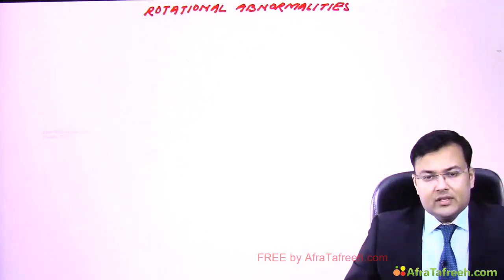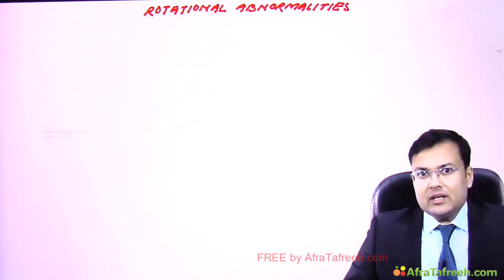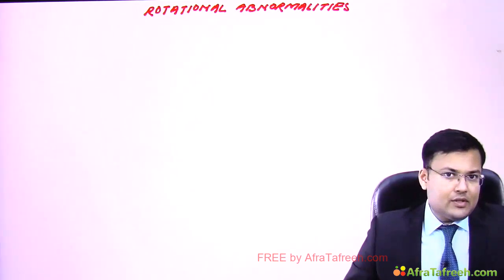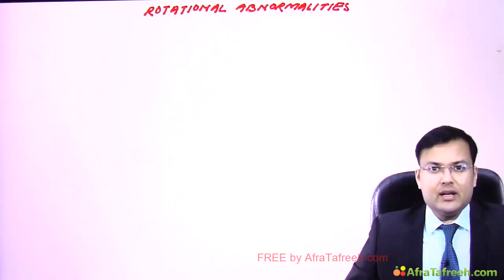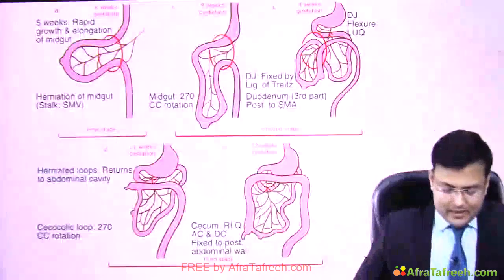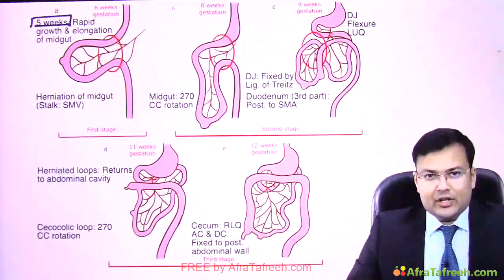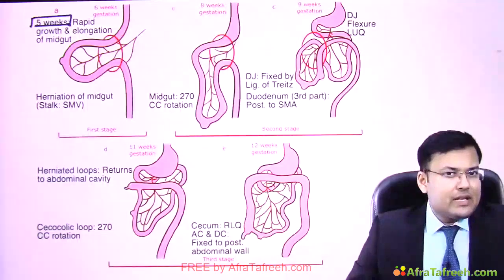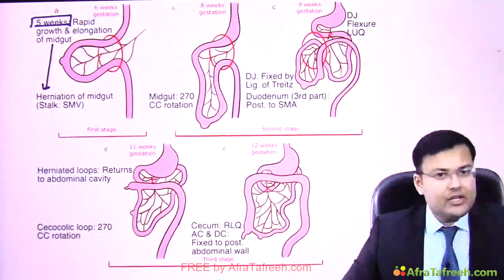Now we are going to discuss the rotational abnormalities. It's very, very important. To understand the rotational abnormalities, first you have to understand the embryology of rotation. So let's discuss the embryology first. At 5 weeks, there is rapid growth and elongation of the midgut. And because of this, what happens? There is herniation of the midgut.